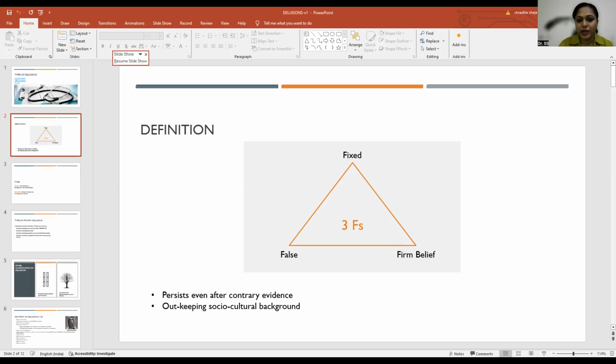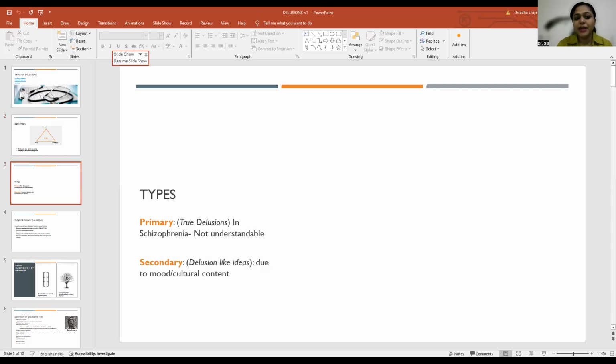I hope we are very clear on the definition of delusion. Let's move on to the types. There are basically two types, primary and secondary. Primary is also called true delusion. Some also call it autochthonous delusion, and it is usually seen in schizophrenia. You cannot really understand what the meaning of the delusion is and what the person is trying to say.